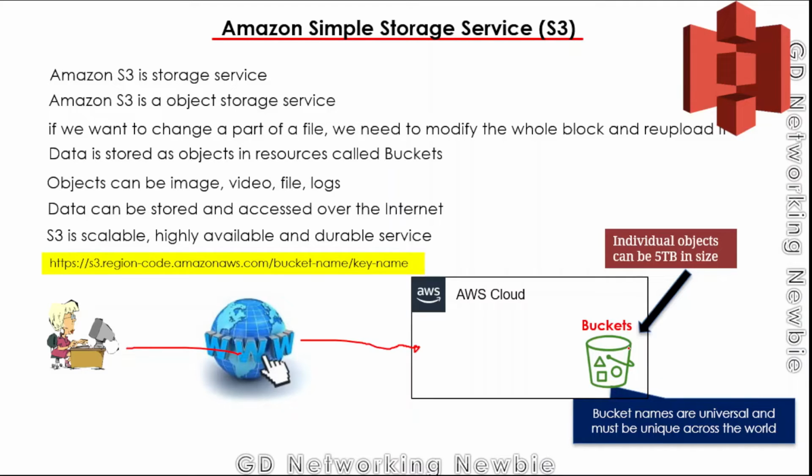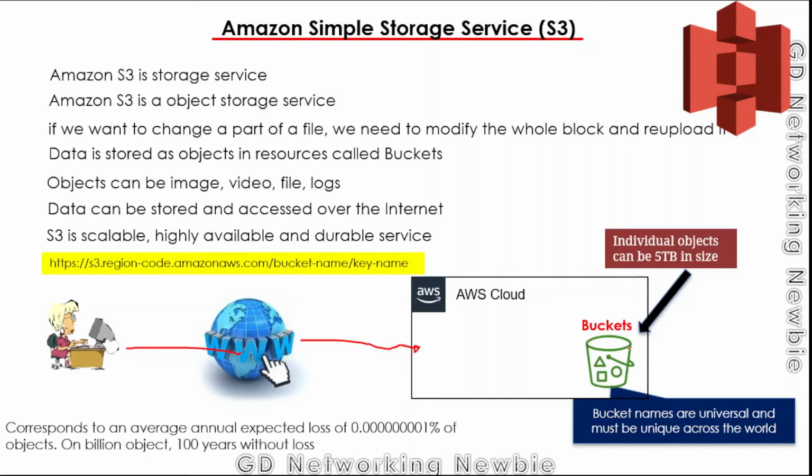And the third characteristic is that the data is durable. Durable means they give 11 nines of durability. That corresponds to an average annual expected loss of a very small number of objects. So in other words, if we have 1 billion objects, then we can go without any loss for at least 100 years. You can imagine how much durability is provided by the S3 service.